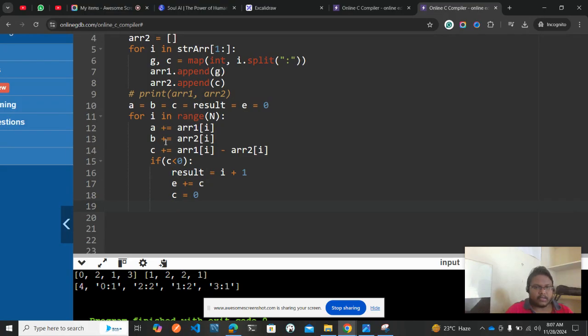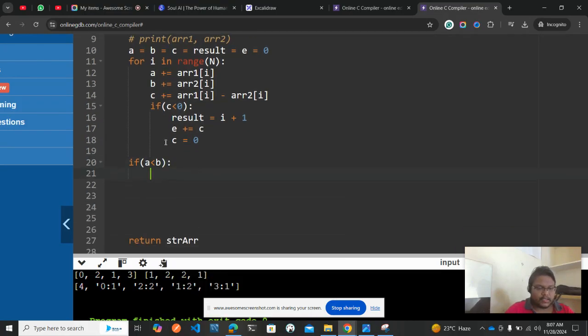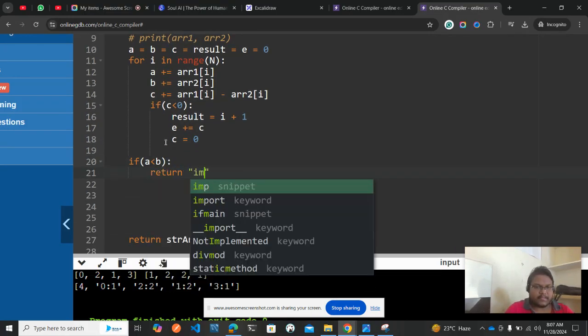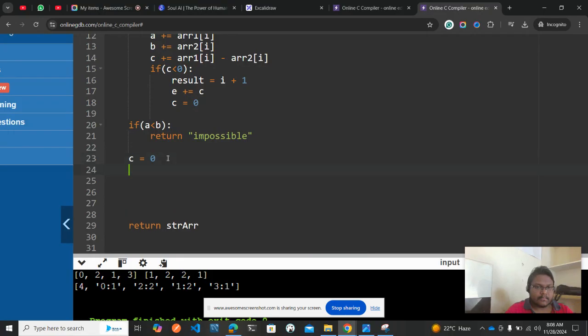Okay, done, all good. And once we come back, if a is less than b, we need to return impossible, which means we can't travel anymore. Else we need to define c equal to 0, because again we need to start from scratch. Done. And then for i in range of result, result comma result plus n.